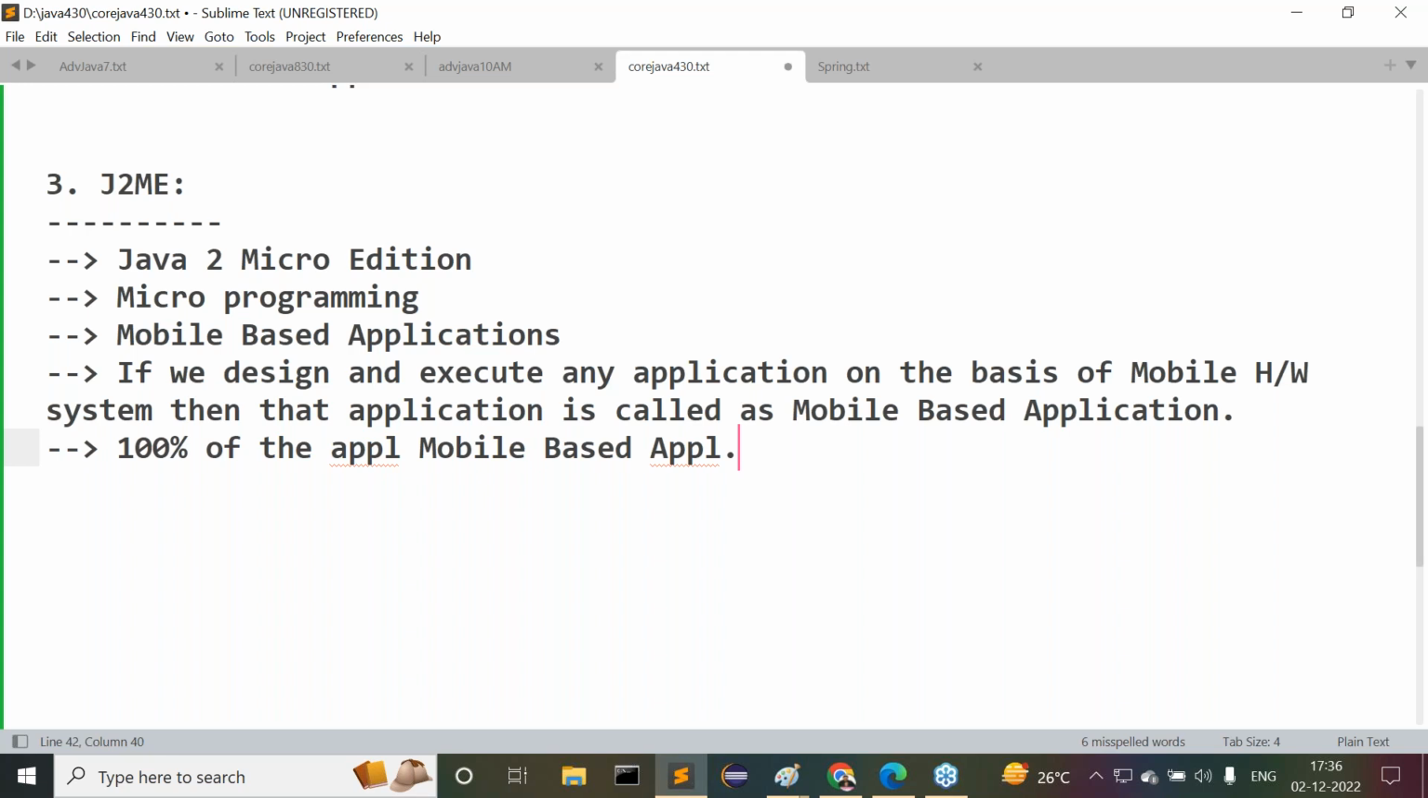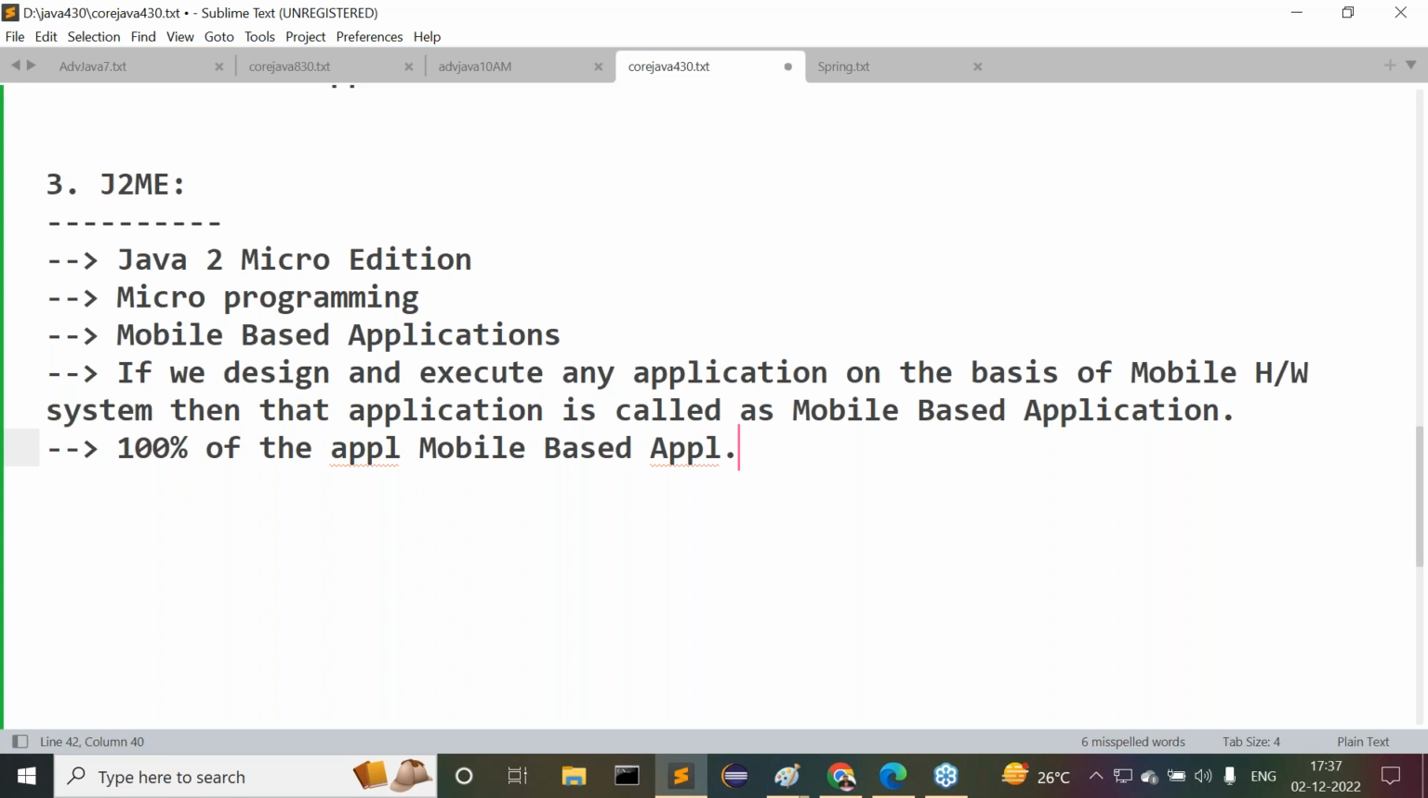Say for example, I want to check the status of my ICICI bank account. An ICICI bank account is available with me. For the sake of checking my balance or doing some operations there, I have to install the iMobile app. Get my point or not? That is a mobile based application.